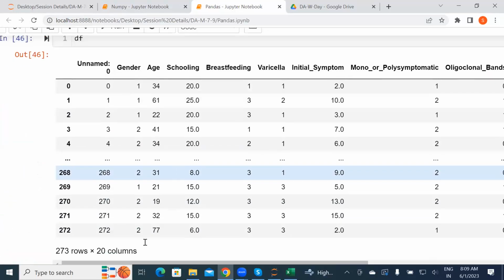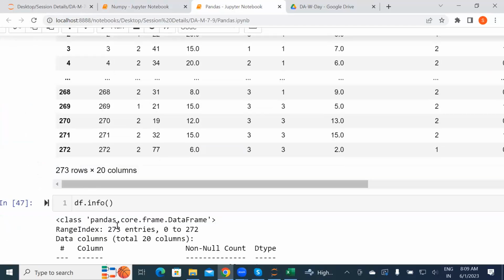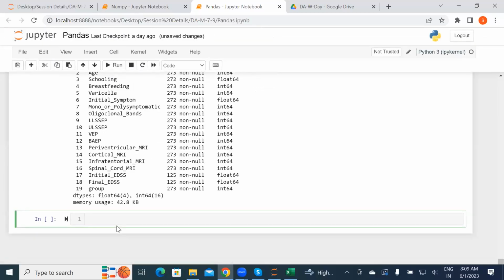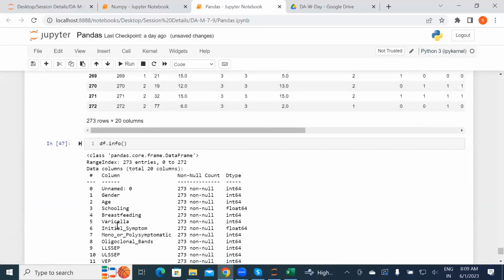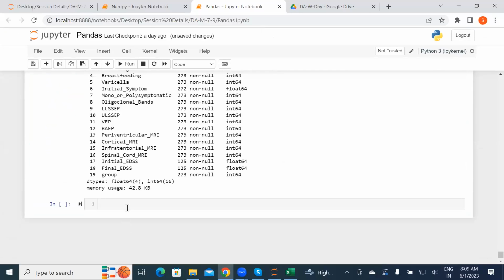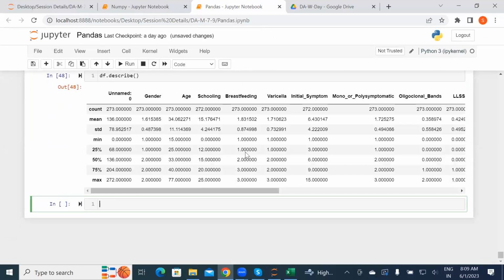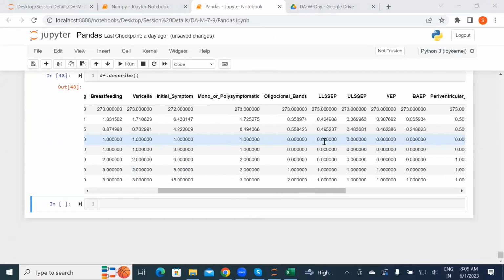Oh, we have lots of numeric values here. Okay, let me check first. df.info. Oh my God, all are integer and float. So I'll just use describe with the df. See, I think this will be pretty clear. I have all the integer values here. If you observe, this is only integer and float. There is no object. So they give all the values as medium things.